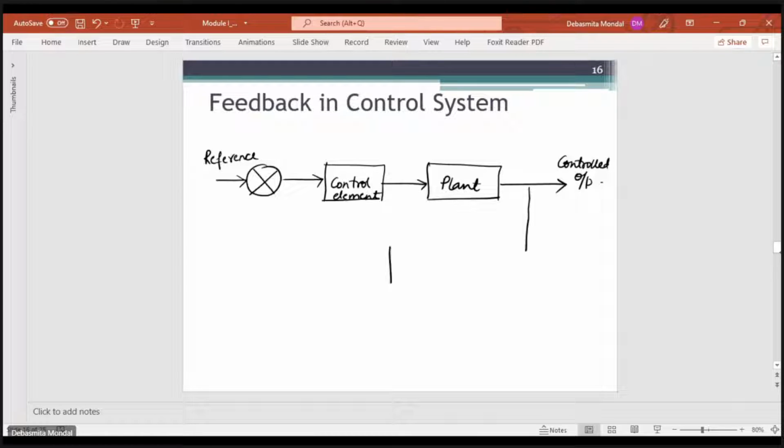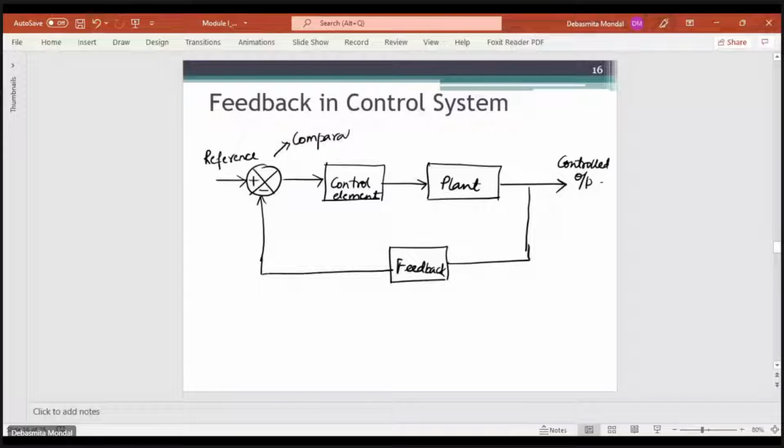There is a feedback path, and the feedback goes to a comparator, or an error detector.